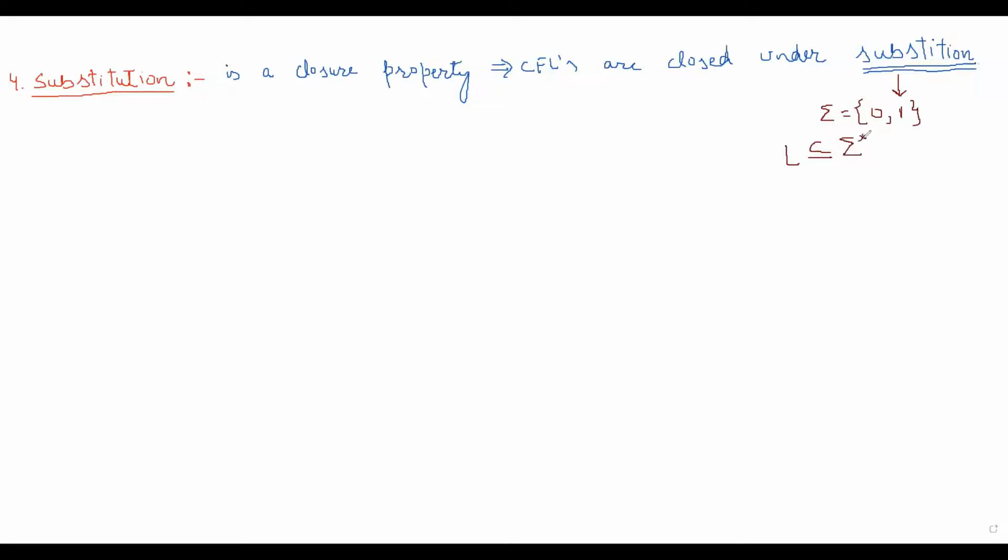Now let's say for every symbol of the alphabet set, we have a language.